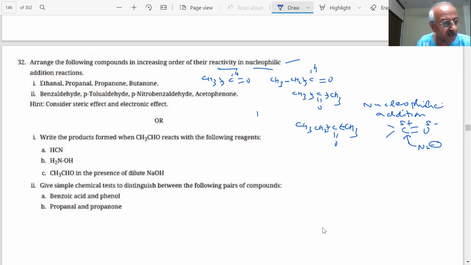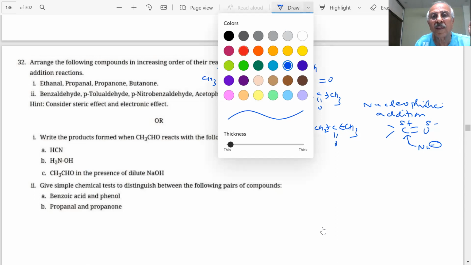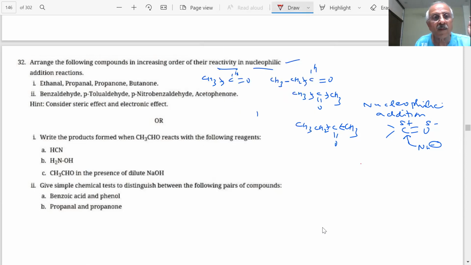Ketones will always be lower than aldehydes. Then what order will we get? You will get butanone least, then propanone, then will be aldehydes.